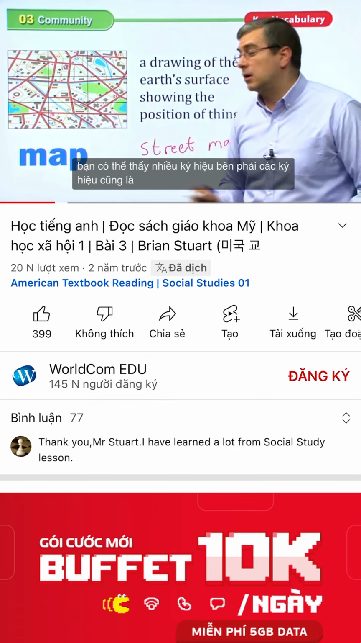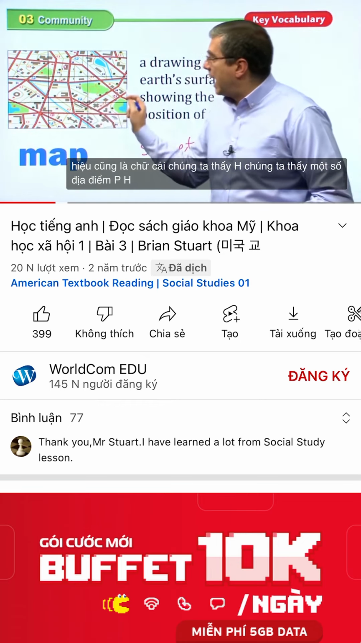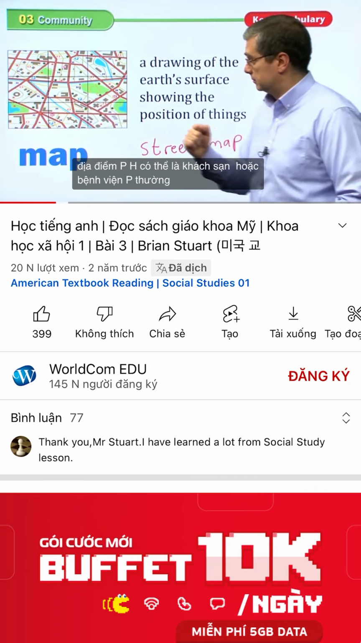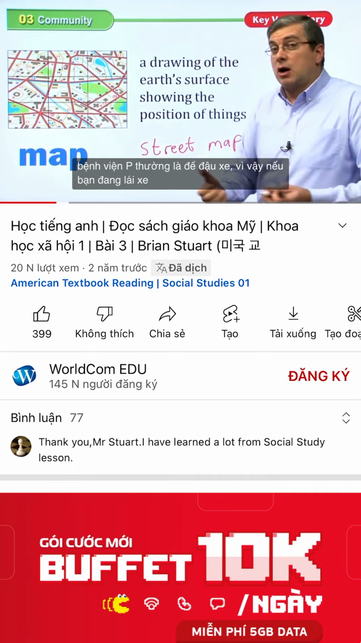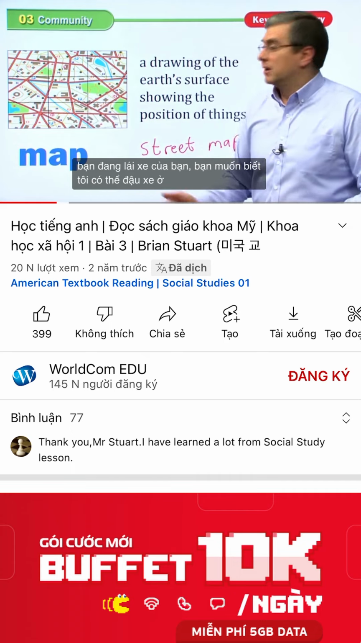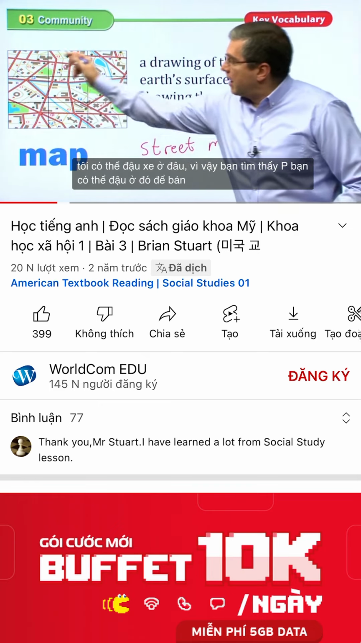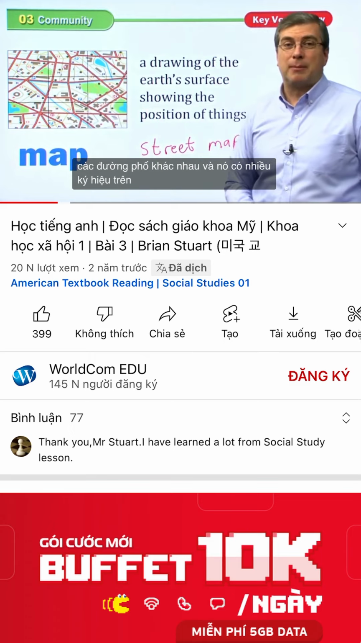Symbols are also letters. We see H. We see some places P. H is probably for hotel or hospital. P is usually for parking. So if you're driving your car, you want to know where can I park? So you find the P, you can park there. So a map shows the different streets and it has many symbols on the map.